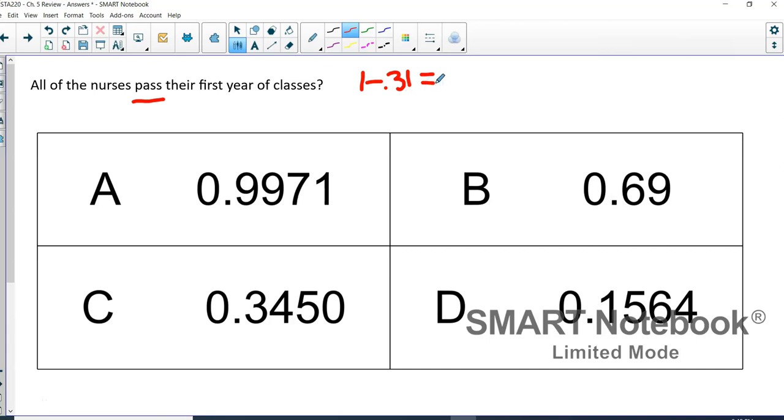So 1 minus 0.31 is 0.69, so that is the chance that they will pass, right? And since we have 5 of them again, we would take 0.69 and raise it to the 5th power, and that will give us 0.1564. So the probability that all of them will pass their first year of classes is about 16%.